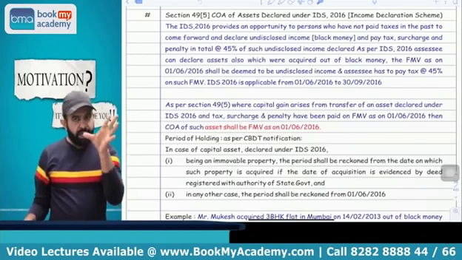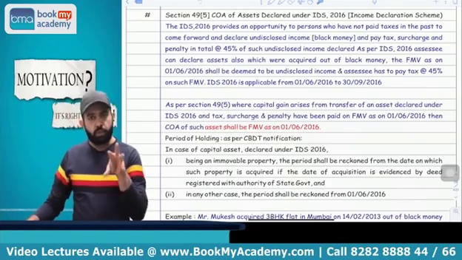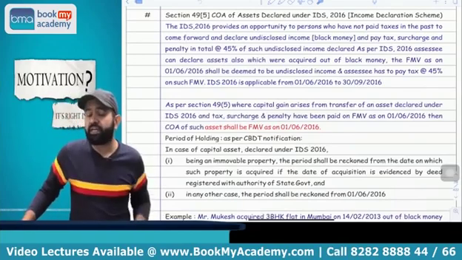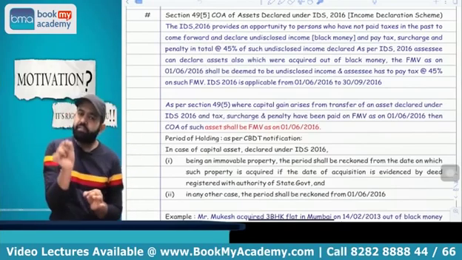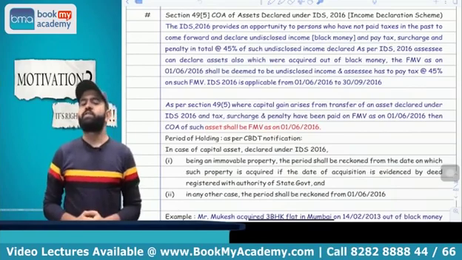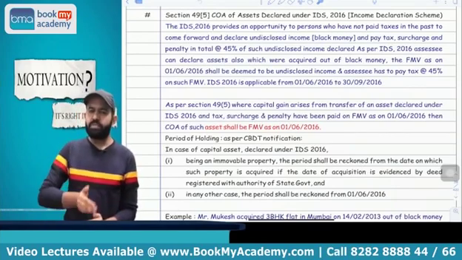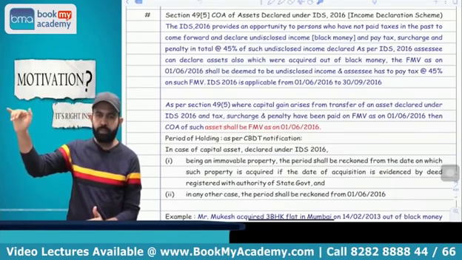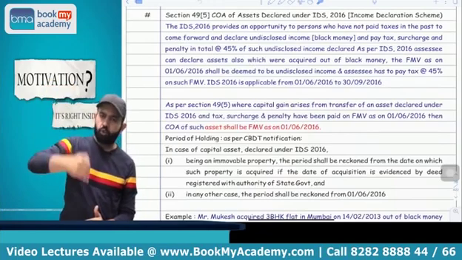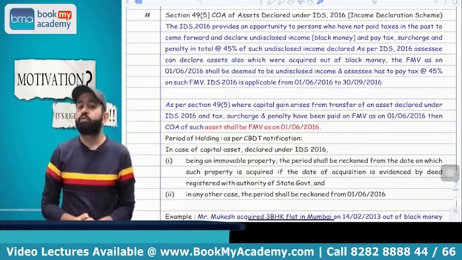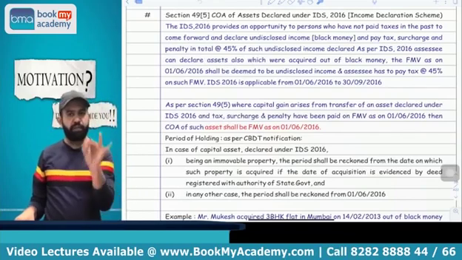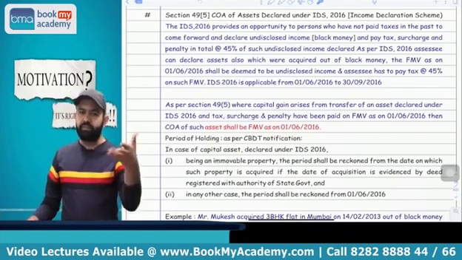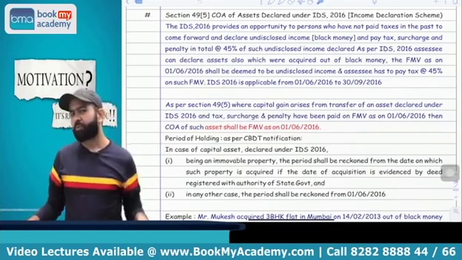Now, in the IDS scheme, if I want to disclose that flat, then I have to pay tax at the rate of 45% on the fair market value as on 1st June 2016. So suppose that flat I purchased for 1 crore, but on 1st June 2016 the FMV was 5 crore. So I just have to pay 45% tax on that 5 crore. Then my property will be treated as white property, you can say that.